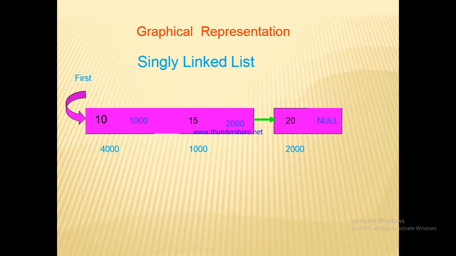Graphical representation of singly linked list. So this is the first node. Here we have data item 10 and address 1000 of the next node. In the second node, we have data item 15 and address of the next node, that is 2000. In the third node, we have data item 20 and the next section has a null value, meaning after that we don't have any other node. Okay.